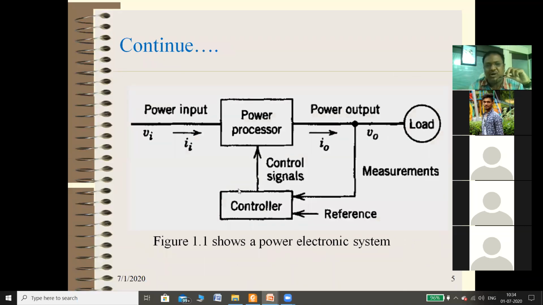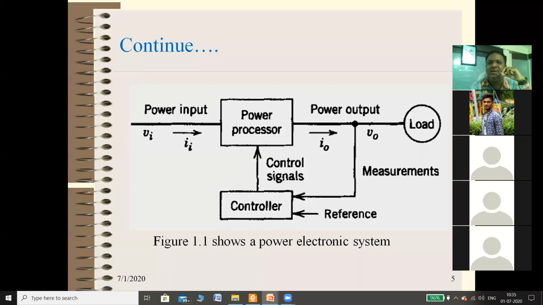See, this is one of the power electronic systems. The rating of voltage and current is high, which depends upon the requirements of your load. Then a power processor. The power processor consists of circuits which convert AC to DC, DC to AC, and so on. And there is some feedback, called a control signal, which basically controls the output power delivered to the load. It is simply a generalized power electronic system.